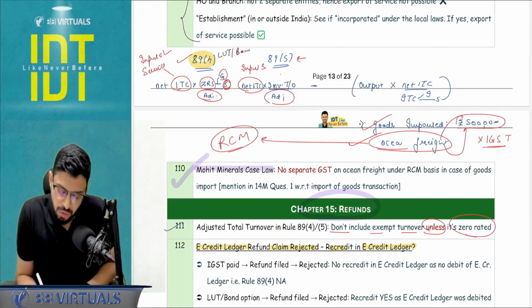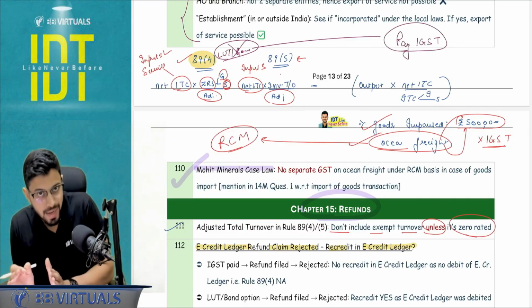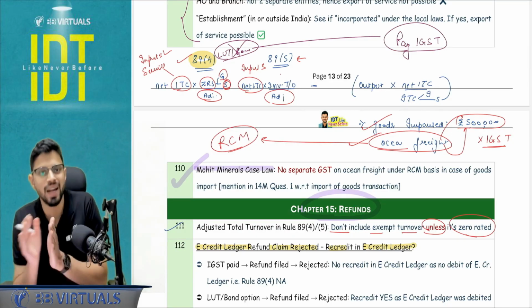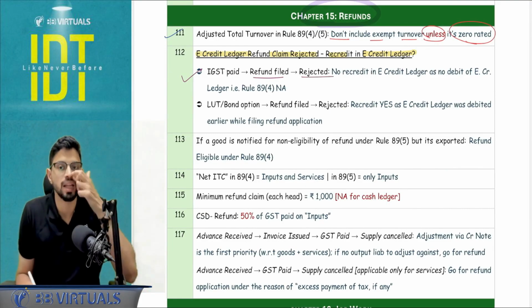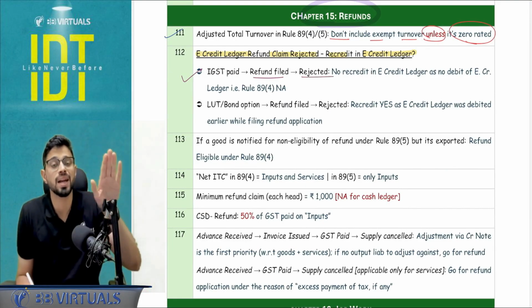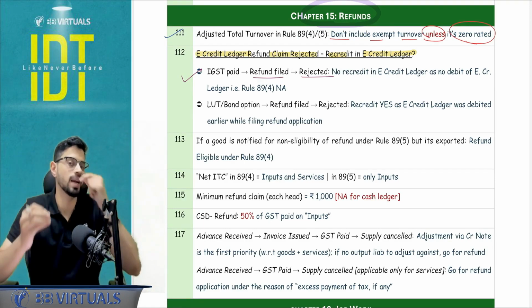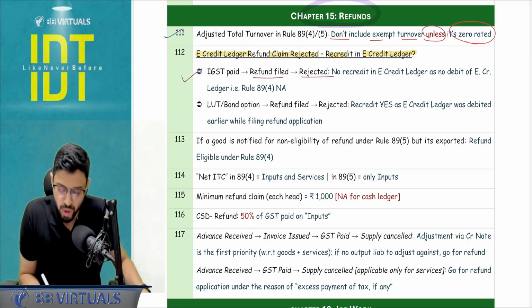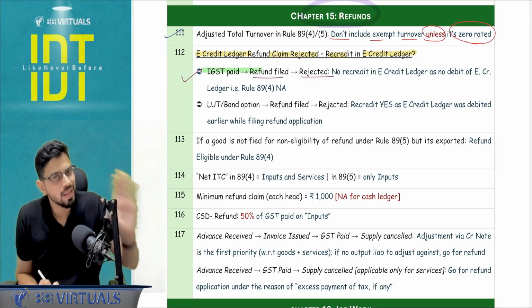Because if you don't go under the LUT bond route and if you pay the IGST, in that particular case, you are going to be using the e-credit ledger. So there is no e-credit ledger refund that is happening. So here also it will depend. If IGST was paid and then the refund application was filed and it was rejected, there will be no re-credit in the e-credit ledger. Why? Because there is no application for the refund of the e-credit ledger in this case, because you have used your e-credit ledger. So here if the accountant wants to recredit the e-credit ledger, that is not possible.